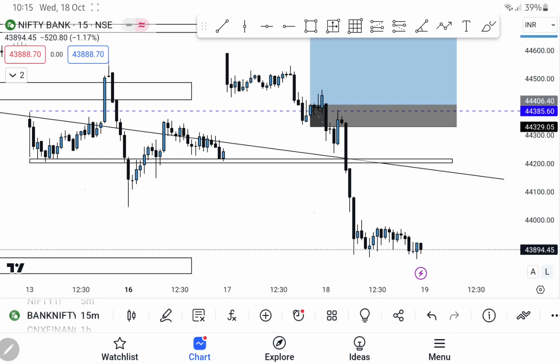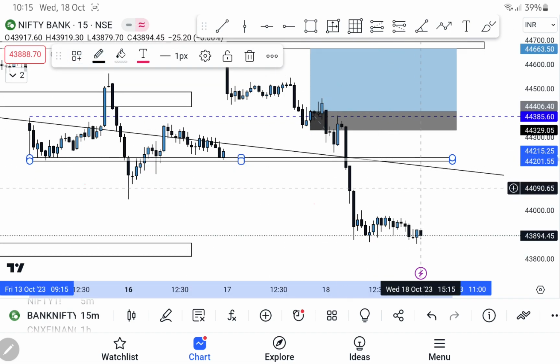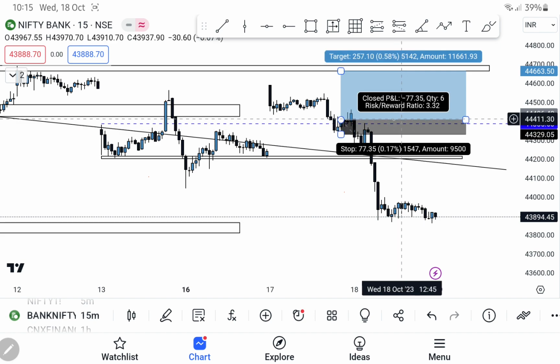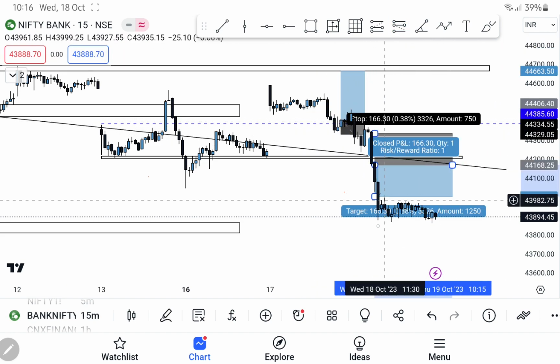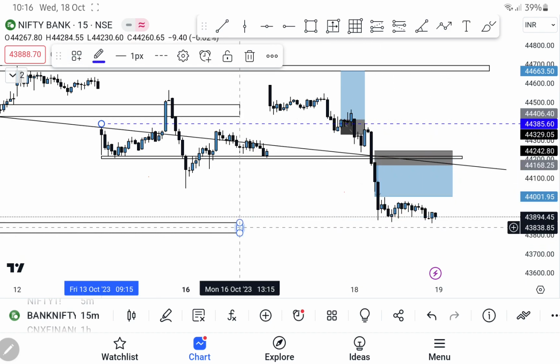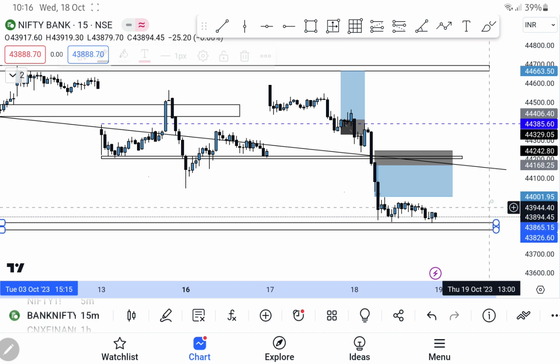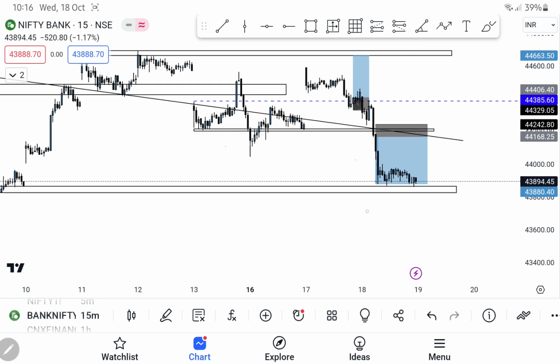Bank Nifty, I had a SL hit today in the morning, and after that it exactly came to our level, so I shorted it. Okay, I already have my position here. Here my SL got hit, I exited here, and I entered here exactly. If you see in 5 minutes time frame, there's a pullback. I entered in that pullback, and this is my actual target. I'm still holding because the market is negative. This is my position as of now.